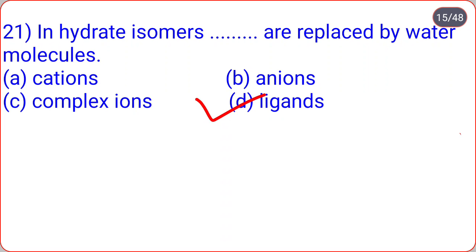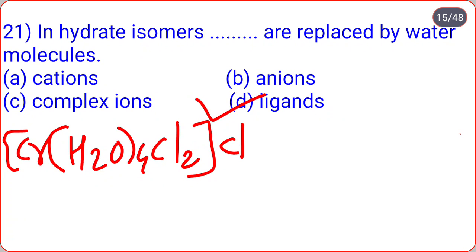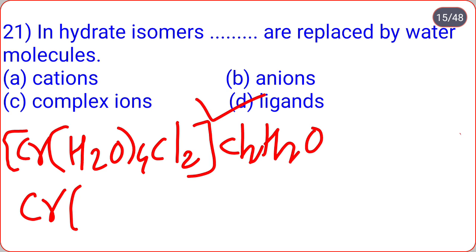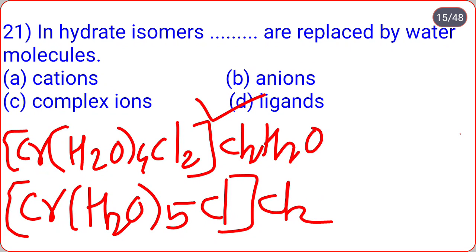So for example, in the complex [Cr(H2O)4Cl2]Cl, here one water molecule is replaced, here it becomes [Cr(H2O)5Cl]Cl2. So here chloride is replaced by the water molecule, hence this is an example of the hydrate isomers.